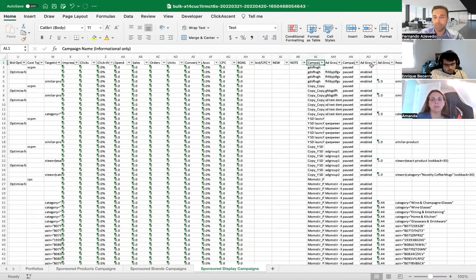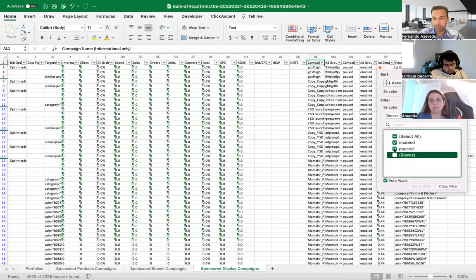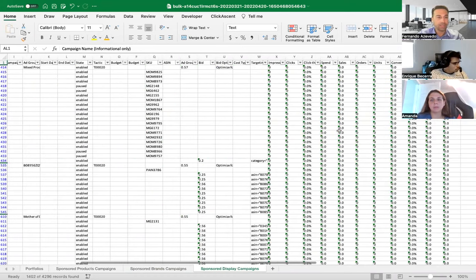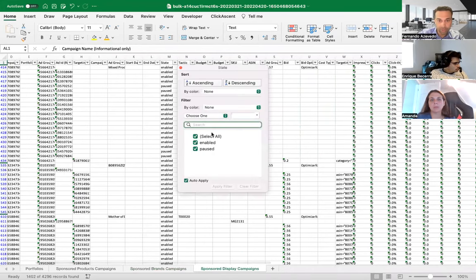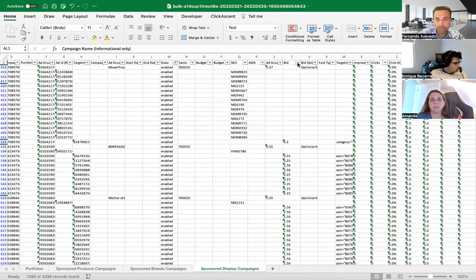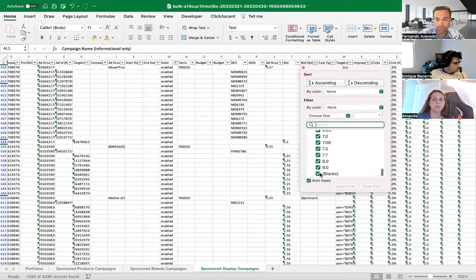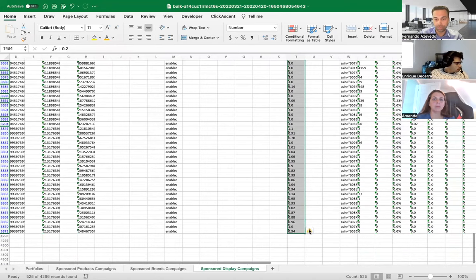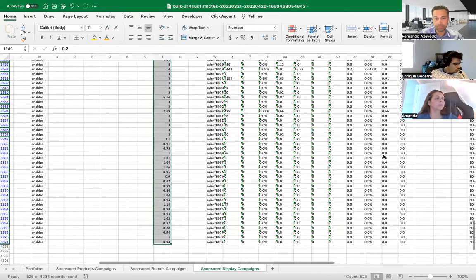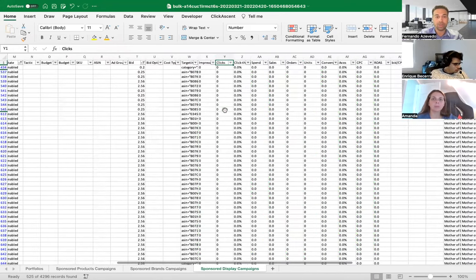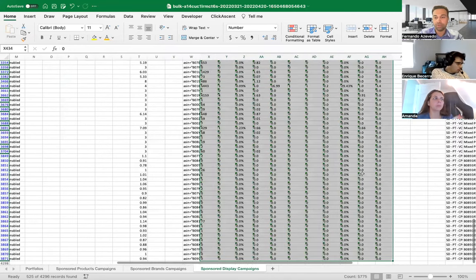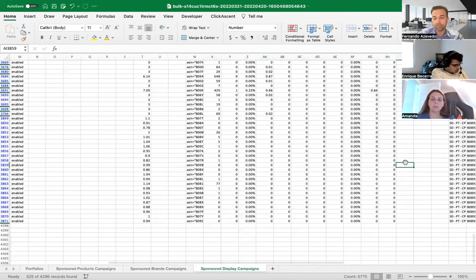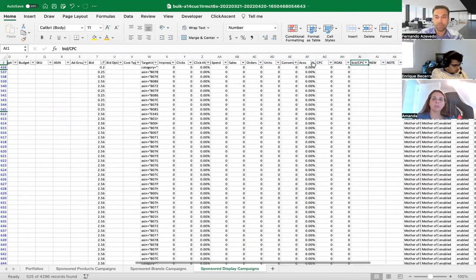Turn on the filter, put ad group only enabled, campaign only enabled, and states only enabled, and bids, remove the blanks. And now you would convert this to number, get all this block here, convert this to number, and you would be ready to do your operations here.